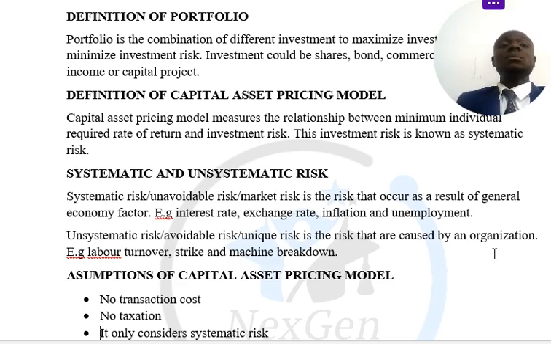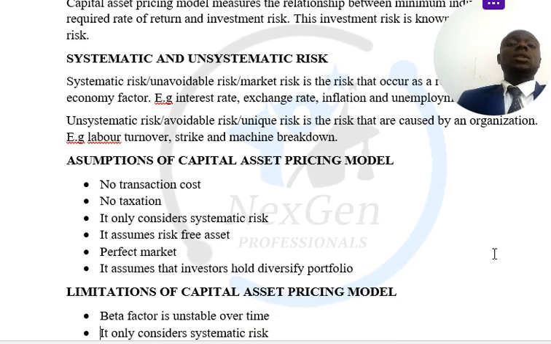But guess what? The capital asset pricing model is saying that the only risk that it recognizes is systematic risk, which is not actually possible. Now we will get there actually. Now there are assumptions of the capital asset pricing model. What are the assumptions? The first assumption is no transaction cost.